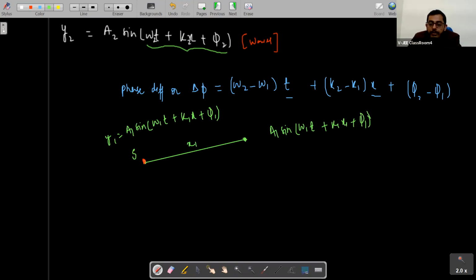This point will get this disturbance. And what is this disturbance, students? Let us assume that k1 x1 plus phi1 is some angle phi. So this point is getting a1 sine(omega1 t plus phi).